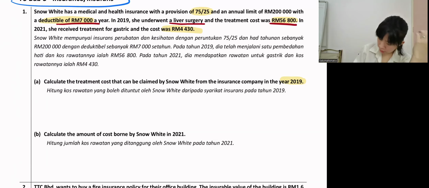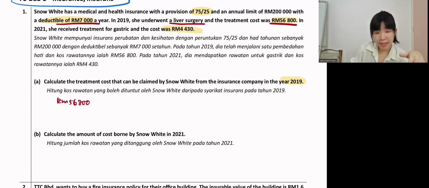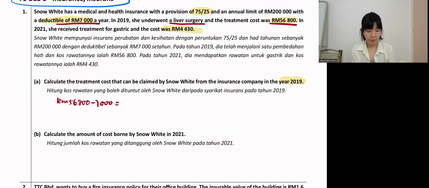So the cost is 56,800. Snow White, the policyholder, has to bear 7,000 from it. After minus 7,000, we are left with 49,800. So this is the amount Snow White can claim in year 2019, because she has to bear 7,000 from it. The remaining, the insurance company will pay.